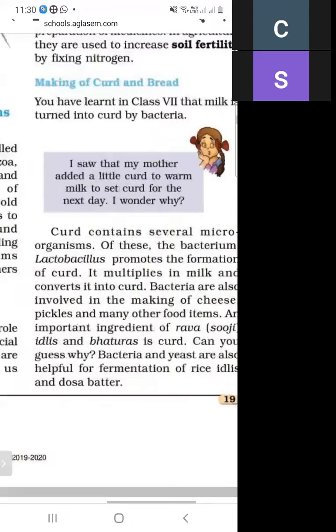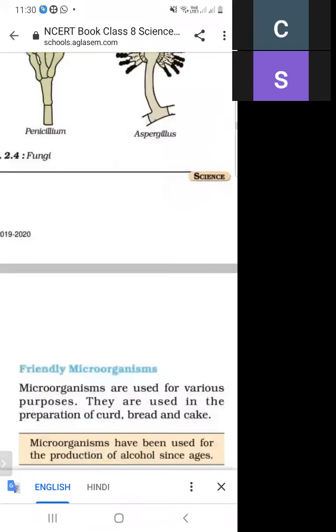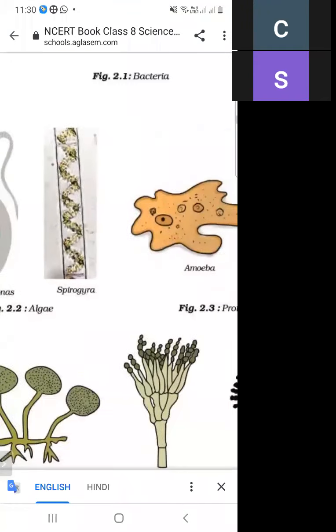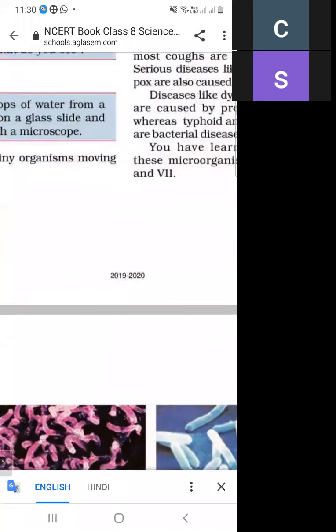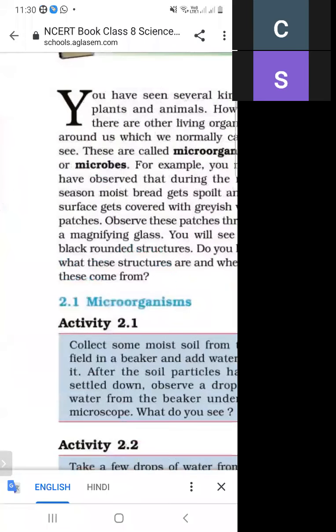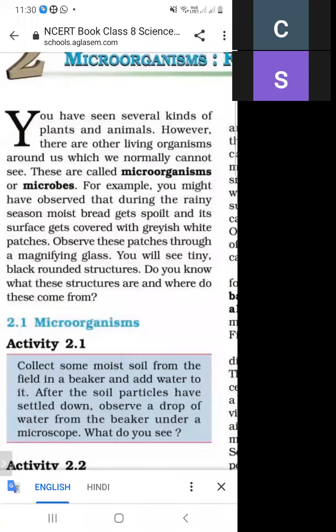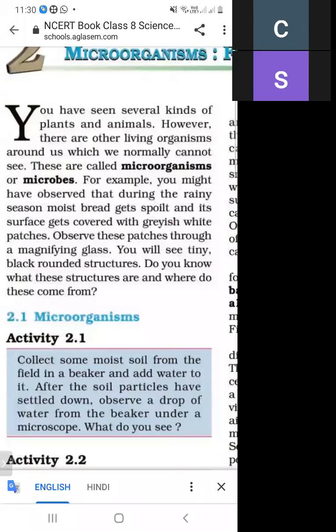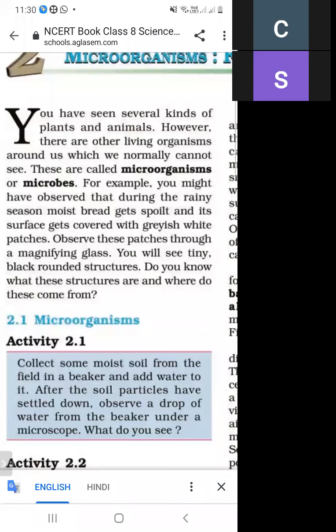And I'm again revising this topic. First is, what do we mean by microorganism? A microorganism is a small tiny particle that cannot be seen by naked eyes. And how can we see these microorganisms? With the help of a microscope. And what is the other name of microorganism? Microbes is the other name of microorganism.